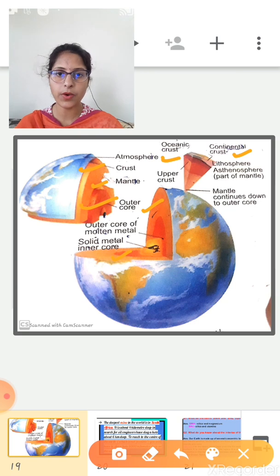So the outer core is in the molten state, right? And the inner core is in the solid state. So why is the inner core in the solid state? Due to the pressure of the above layer. Is it clear? So this is all about the layers of the earth.